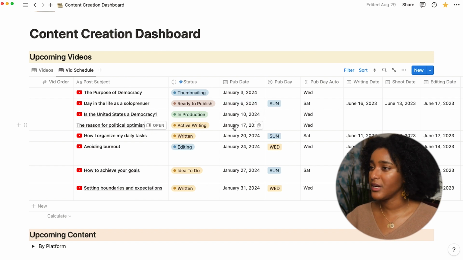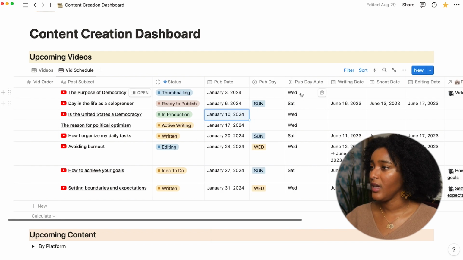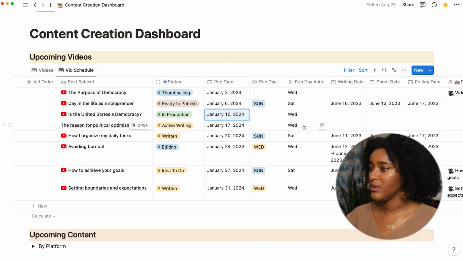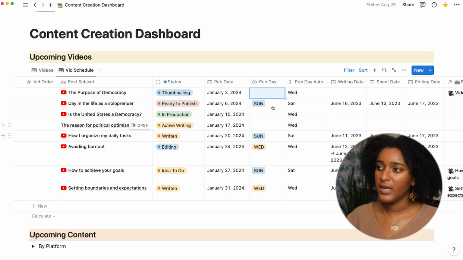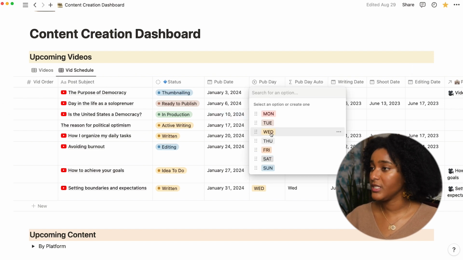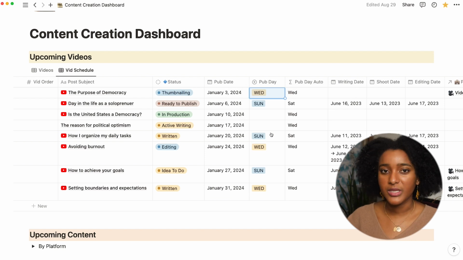So in this scenario, I'm publishing these videos on a Wednesday, so I can see that I have those going up. And Wednesday, we're all good there. Entering the corresponding publishing day here is going to allow me to see these in a Kanban board view if I want to, by day of the week that they're going to be publishing.